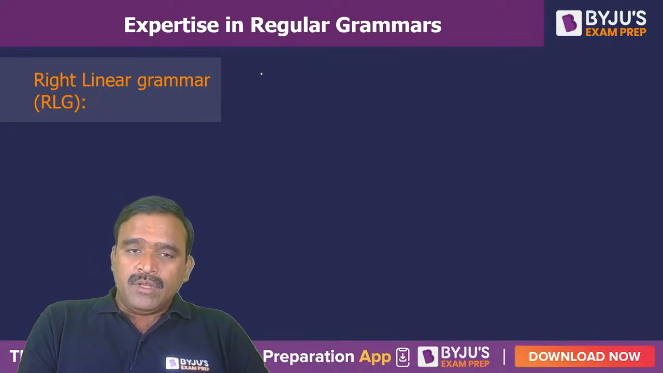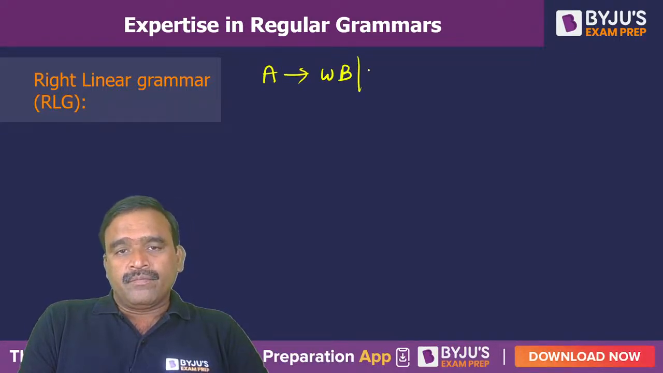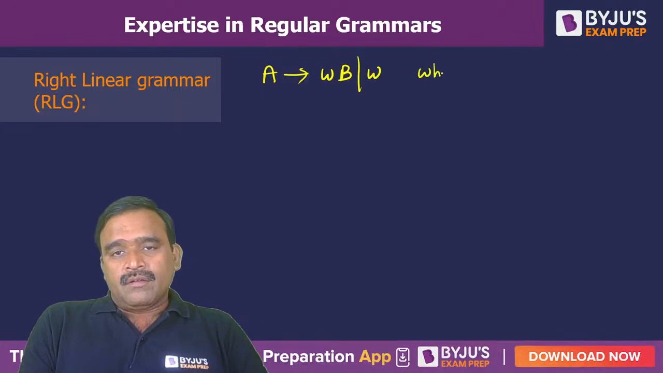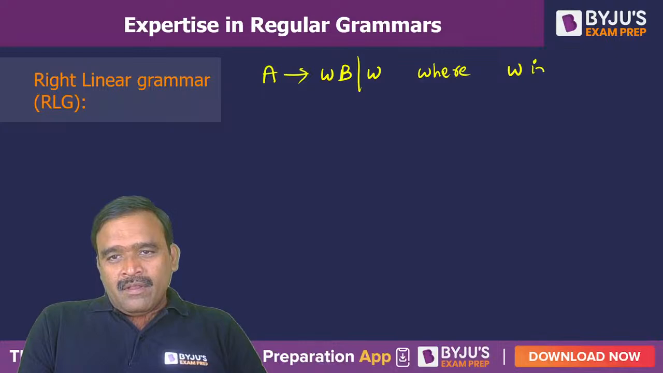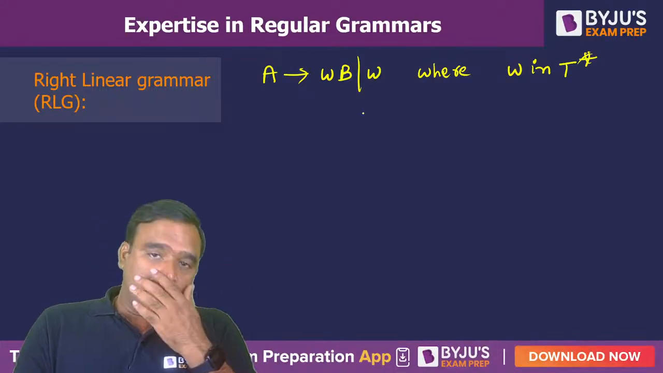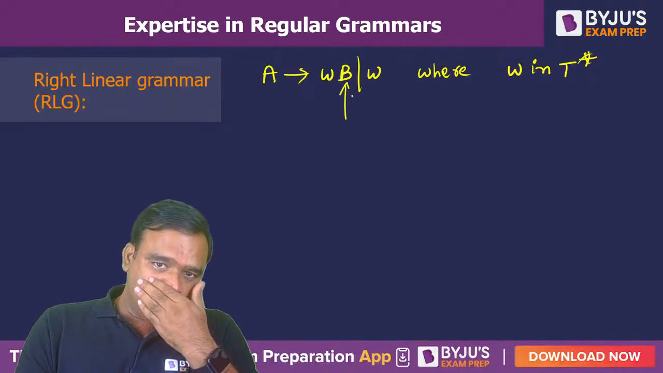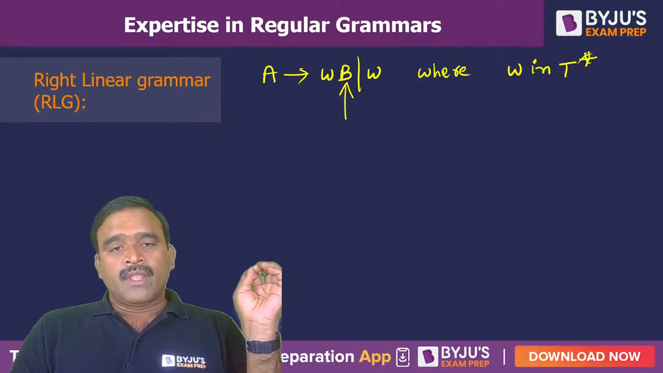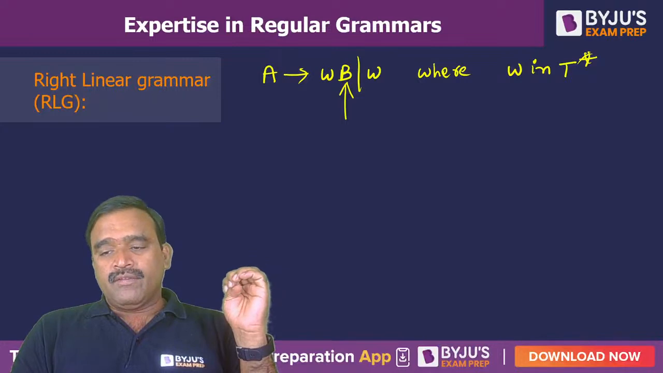Right linear grammar means the productions are of the form A to WB or W, where W is in T star. W is a word of only terminals, and a variable is present at the right hand side, that is a right linear grammar, and there is a single variable on the left hand side.